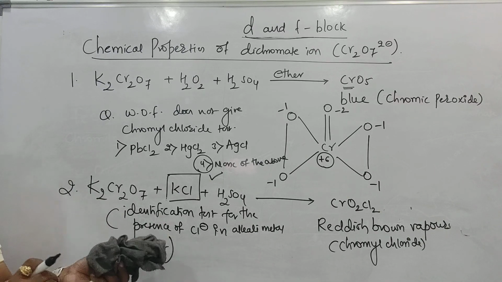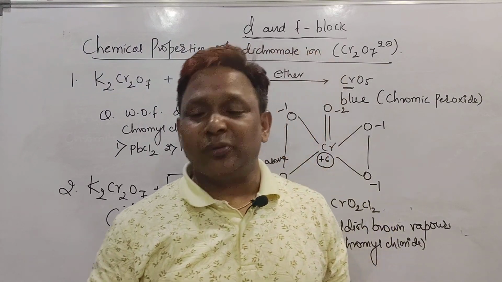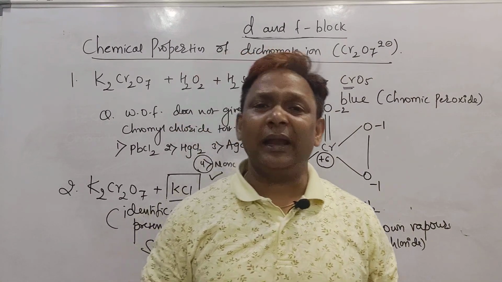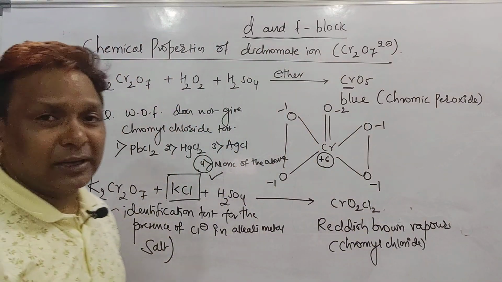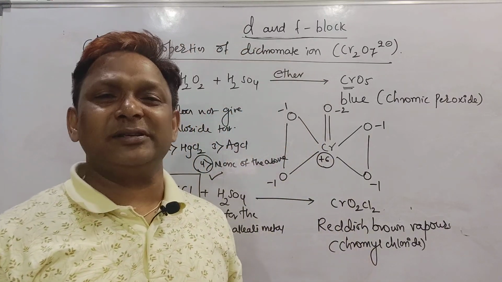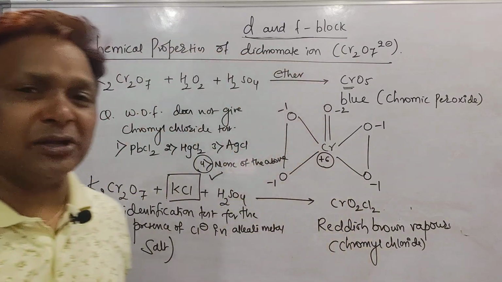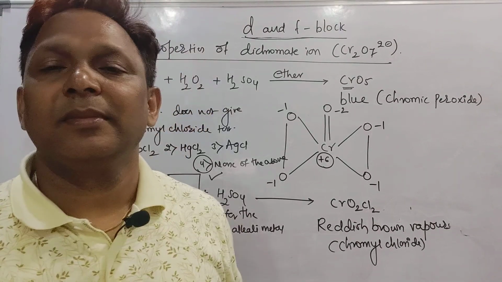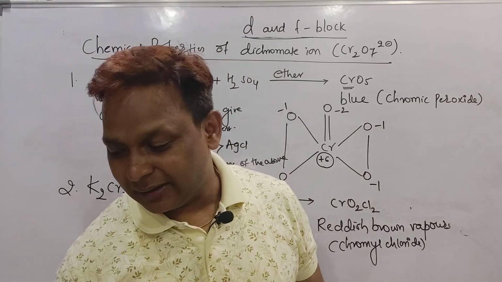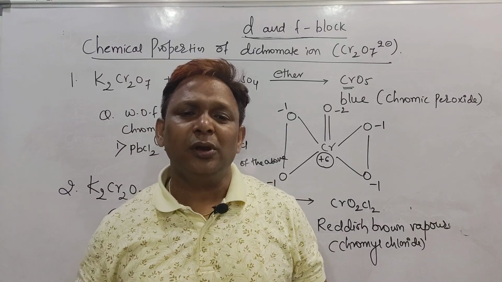Now, in the chemical properties of the dichromate ion, first we saw that it acts as a strong oxidizing agent. Second, we saw that it oxidizes the following. Third, we saw its preparation. Fourth, we saw its structures. And last, we saw its chemical properties. Take a screenshot of this one. So in this way we completed the first part, the compound of the d block, potassium dichromate K2Cr2O7.